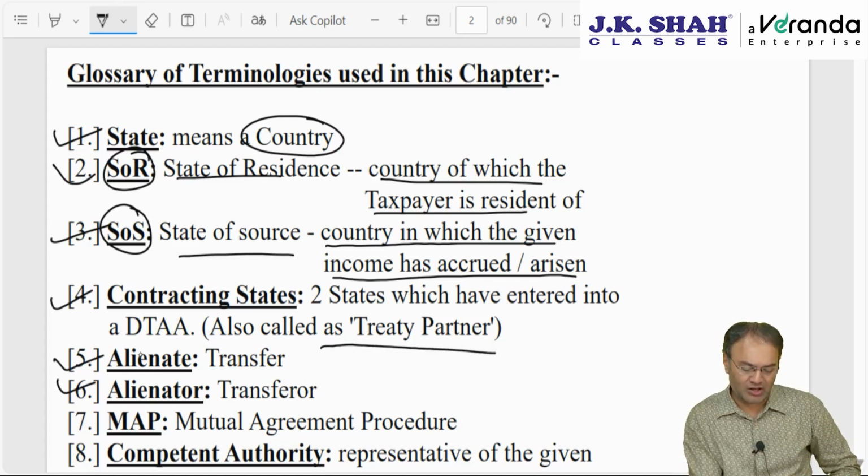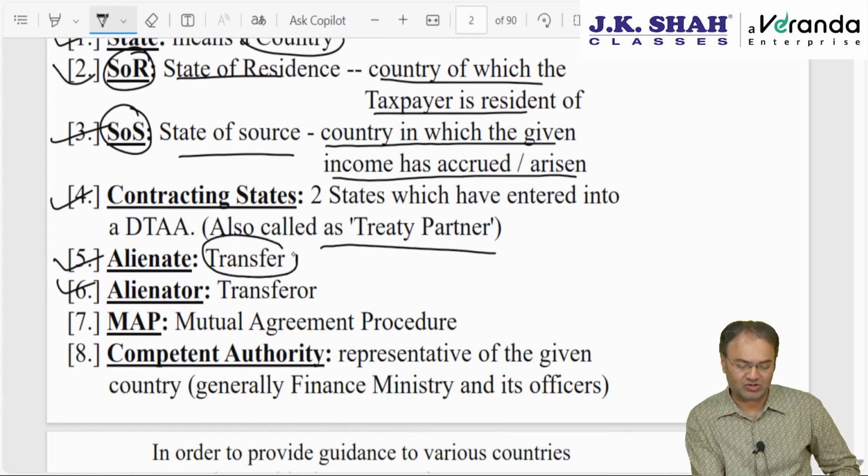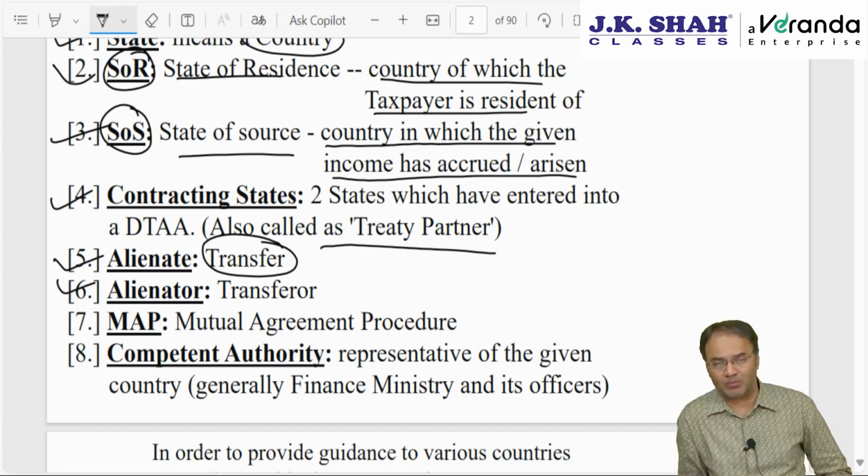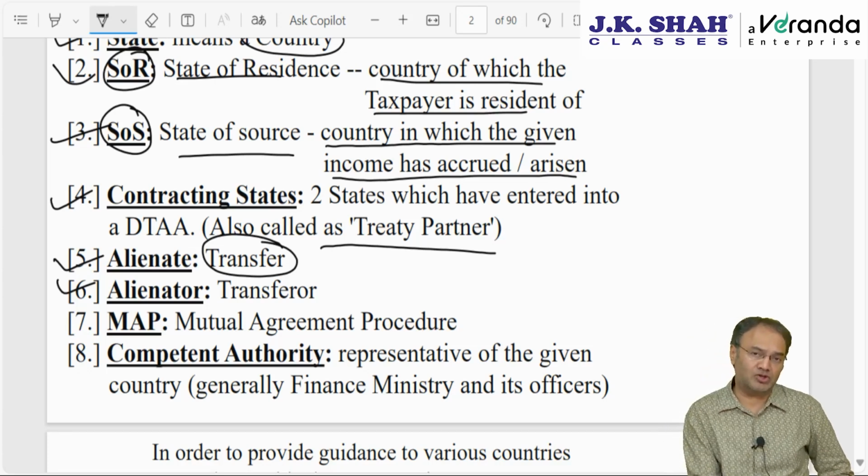Alienate and alienator are the next two terminologies. Alienate means transfer, generally of a capital asset. In India we use the word transfer, but here at international level they use the word alienation of the property, and the person who is a transferor is called alienator.